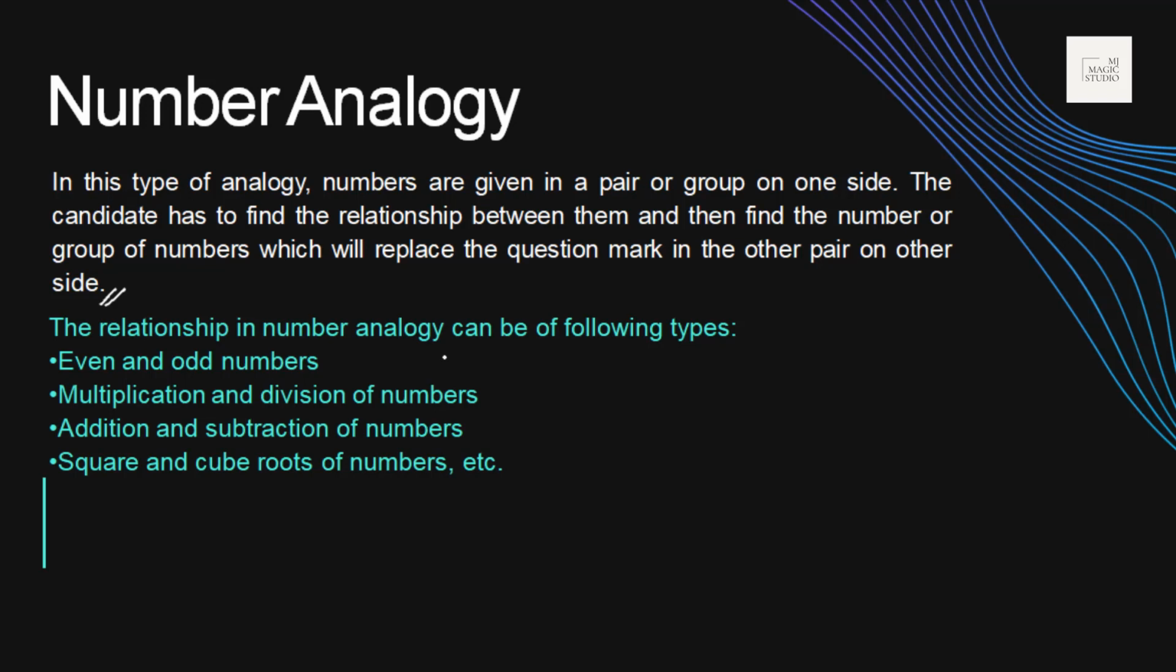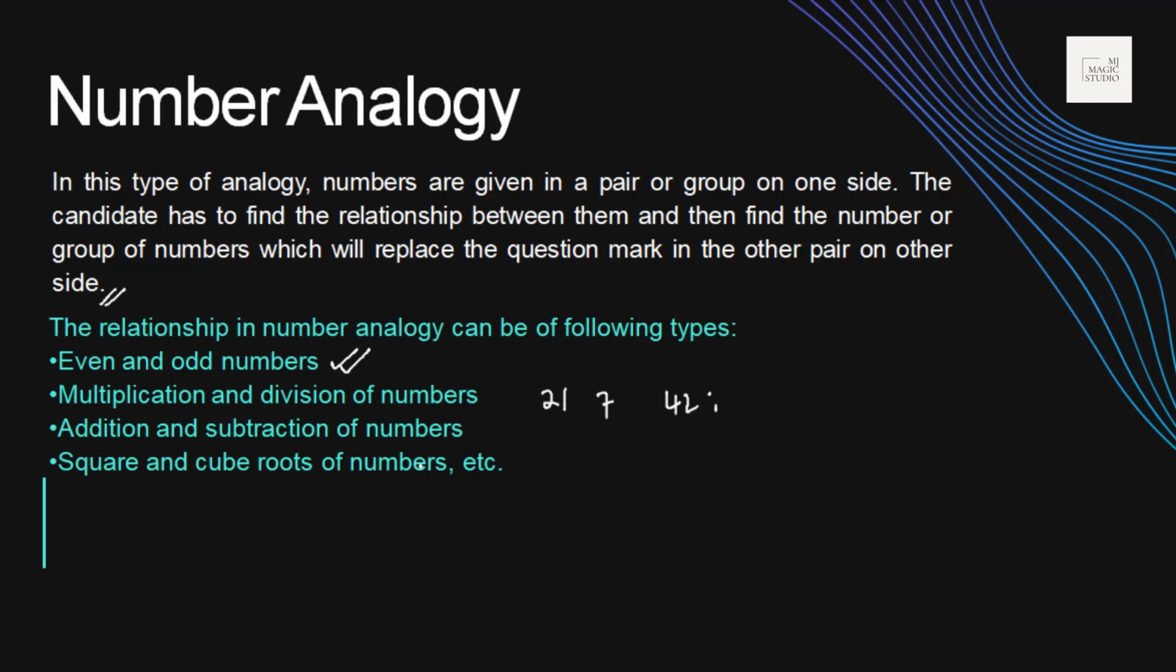The relationship in number analogy can be of many types. I've tried to point out a few, like it can be a relationship related to the character. Character means odd or even numbers, or multiplication or division of numbers. Something like would be given like 21 when divided by 3 will give you 7. Then 42 is to what? Divided by 3 will give you what? Something like that.